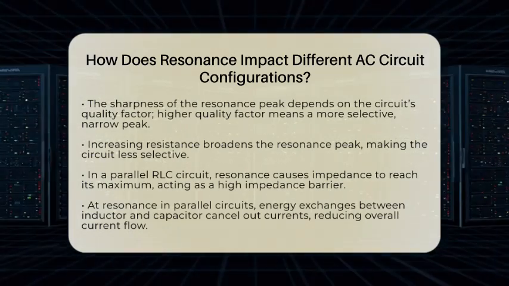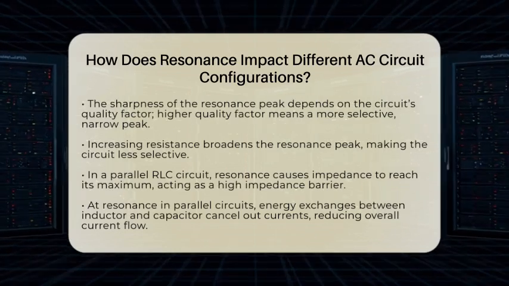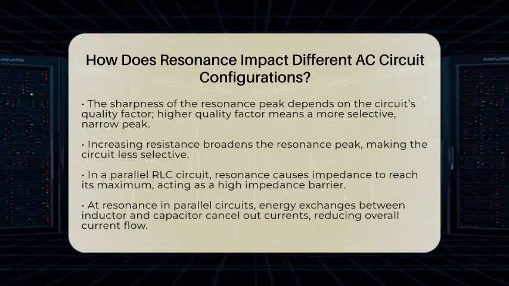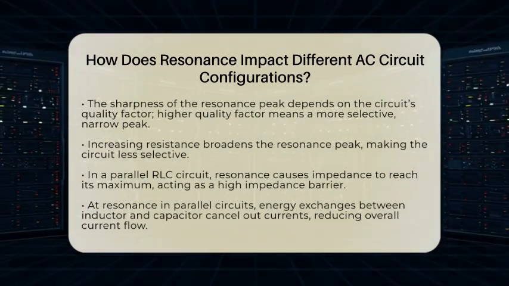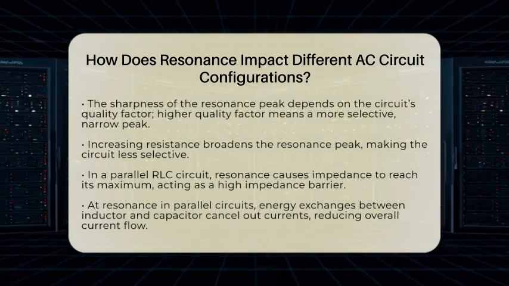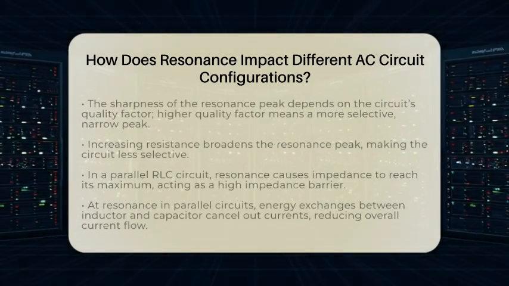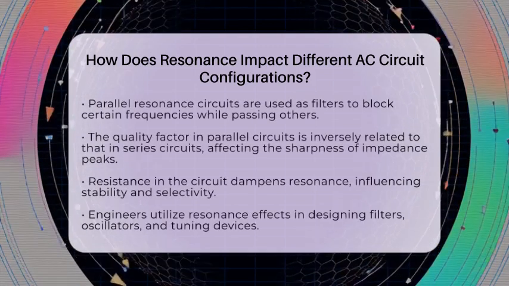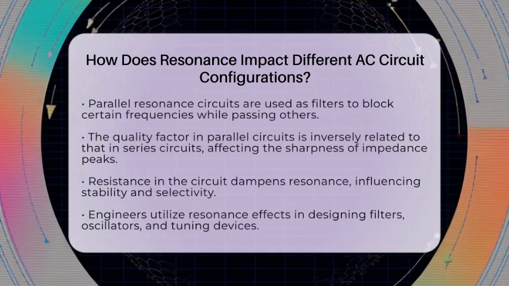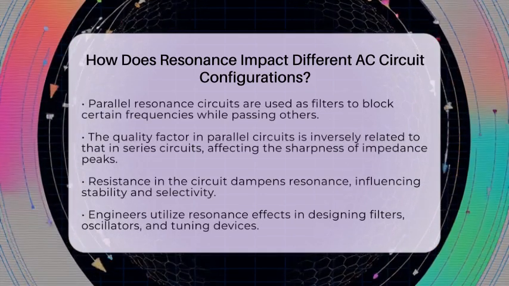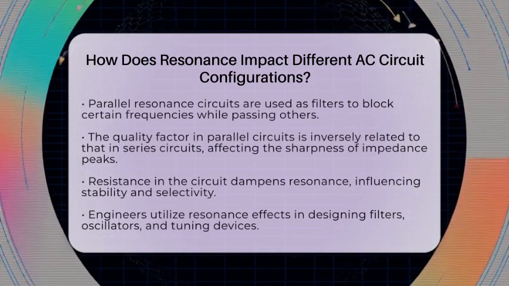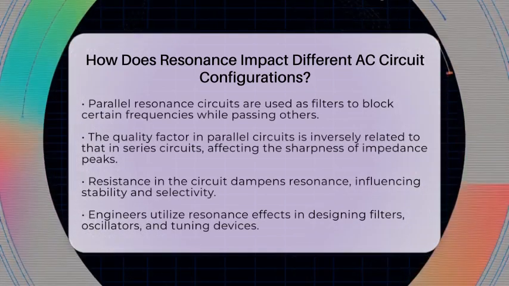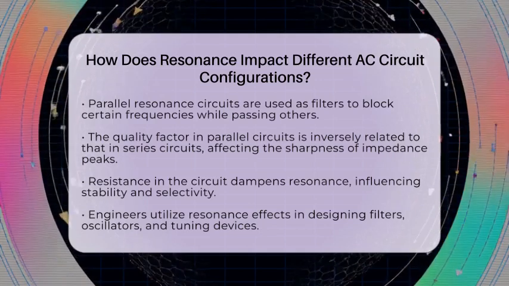Now, in a parallel RLC circuit, where the resistor, inductor, and capacitor are connected in parallel, resonance behaves differently. At the resonant frequency, the circuit's impedance reaches its maximum. This is because the inductor and capacitor exchange energy, creating currents that oppose each other. These currents cancel out, so the overall current from the source drops. This makes the circuit act like a high impedance barrier at that frequency, blocking signals. It's often used as a filter to block unwanted frequencies while passing others.